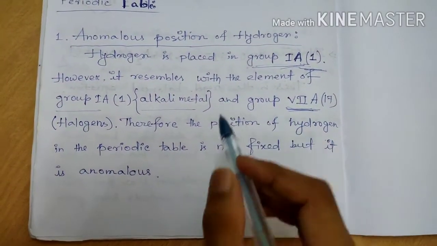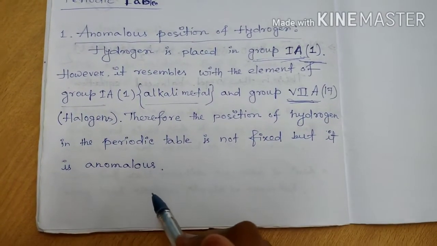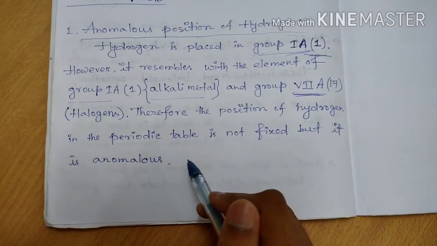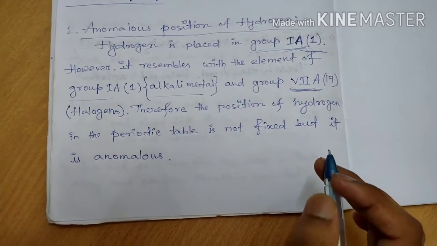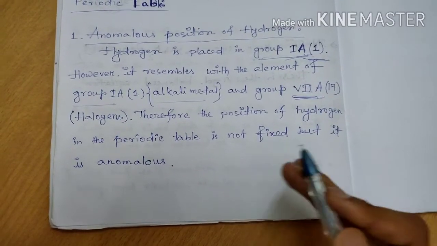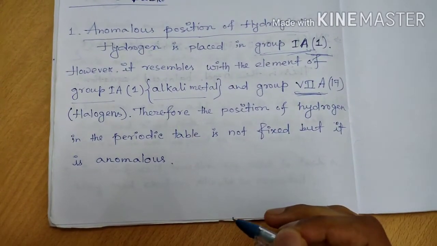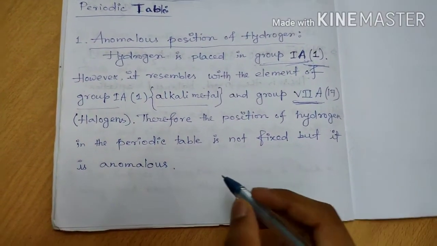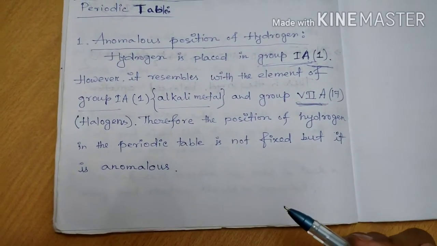So you say therefore the position of hydrogen in the periodic table is not fixed but anomalous. So this was one of the drawbacks or defects of Mendeleev's periodic law, because Mendeleev was unable to fix the position of hydrogen in his periodic table.